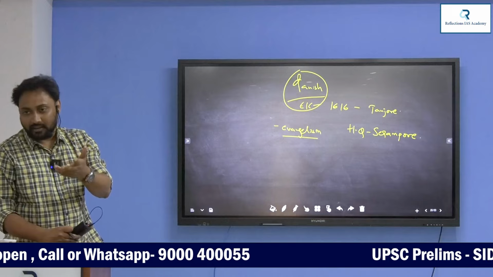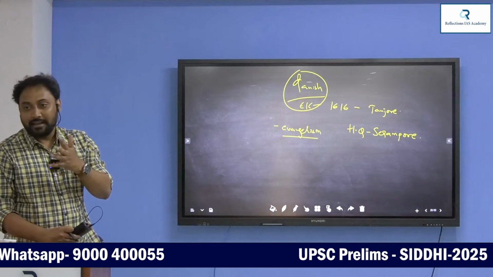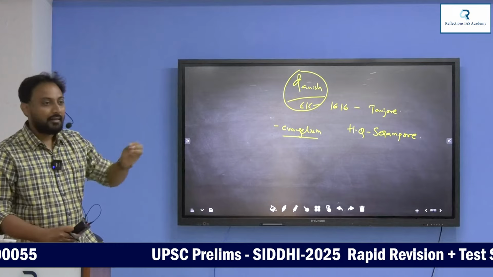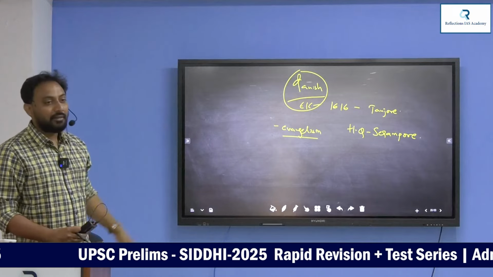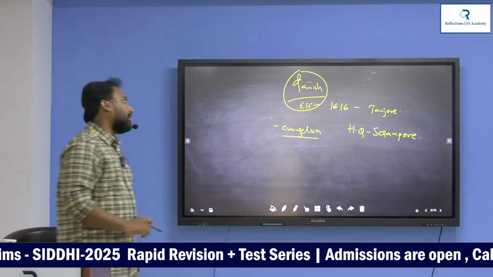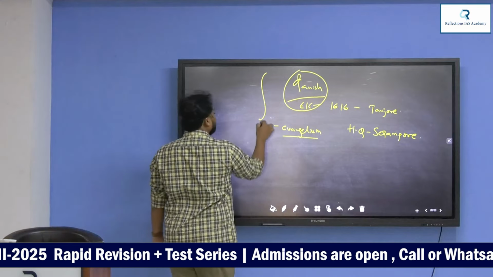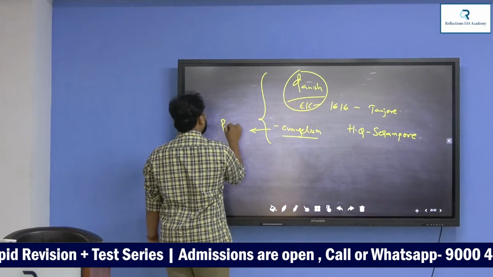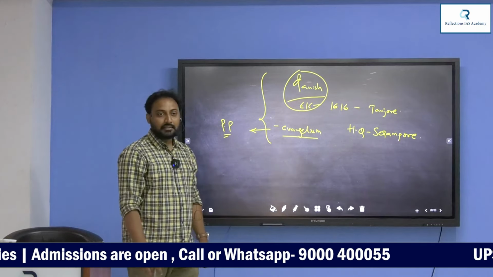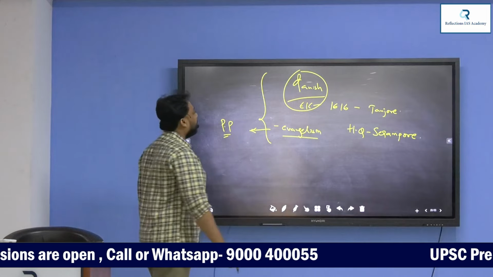They established the first settlement at Tanjore, Tamil Nadu, Tanjavur, and the headquarters for the Danish, in the sense of which country? Denmark. A small country in Europe. Denmark also came to India. Its headquarters is in Serampur near Bengal. And the importance of these Danish guys, evangelism, I told you, they started the printing press. They started printing Bibles in the local languages and spread Christianity.